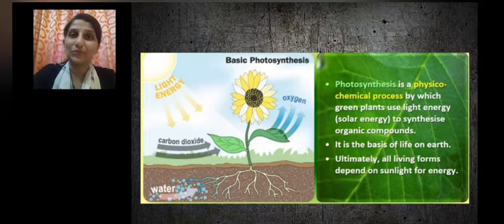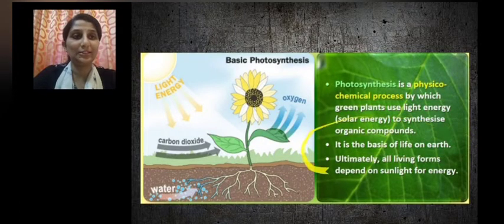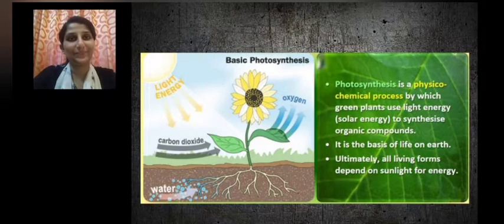What is photosynthesis? It is synthesis of something in the presence of light. So photosynthesis is a physicochemical process. It involves two processes, that is, physical and chemical process, by which the green plants use light energy, that is solar energy, to synthesize complex organic compounds. And it is the basis of life on earth. Ultimately, all living organisms depend on sunlight for the source of energy.